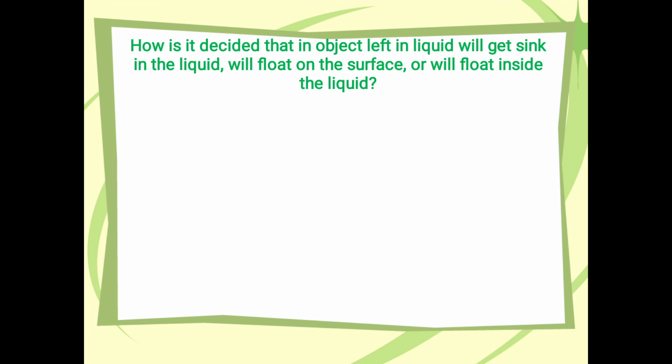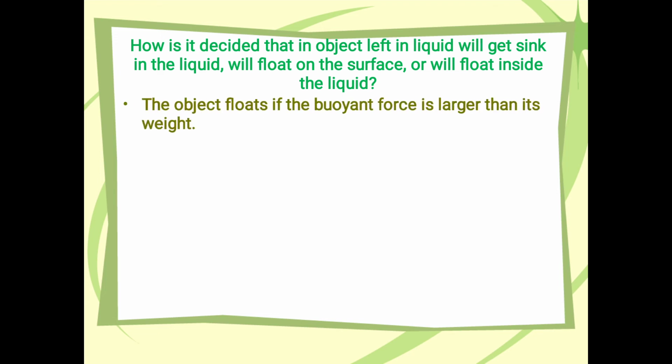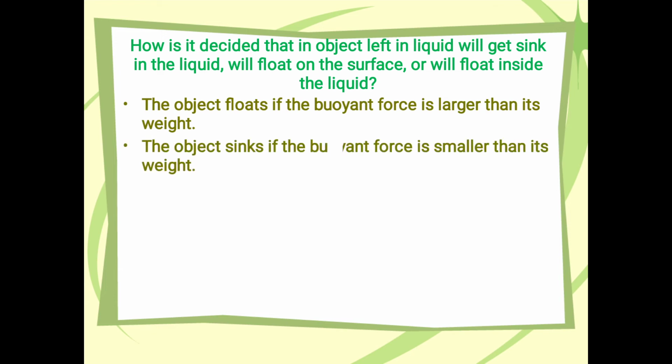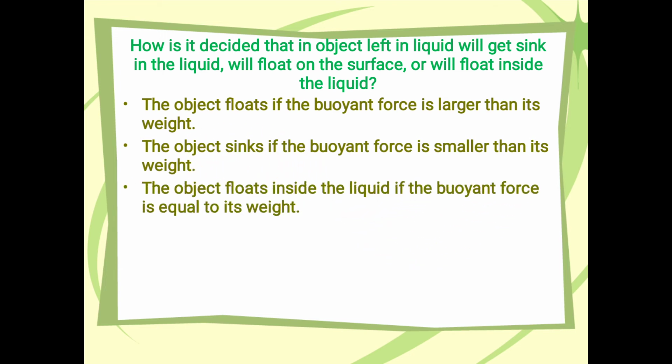Next one is how is it decided that an object left in liquid will sink in the liquid, will float on the surface or will float inside the liquid? There are 3 cases. First one, the object floats if the buoyant force is larger than its weight. Second case, the object sinks if the buoyant force is smaller than its weight. Third case is the object floats inside the liquid if the buoyant force is equal to its weight.